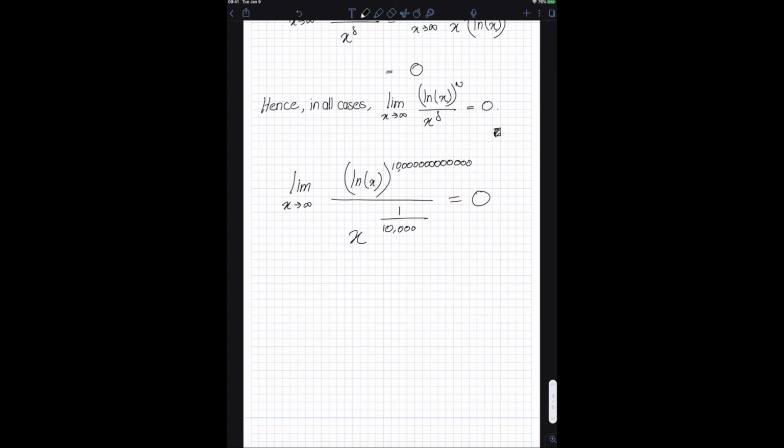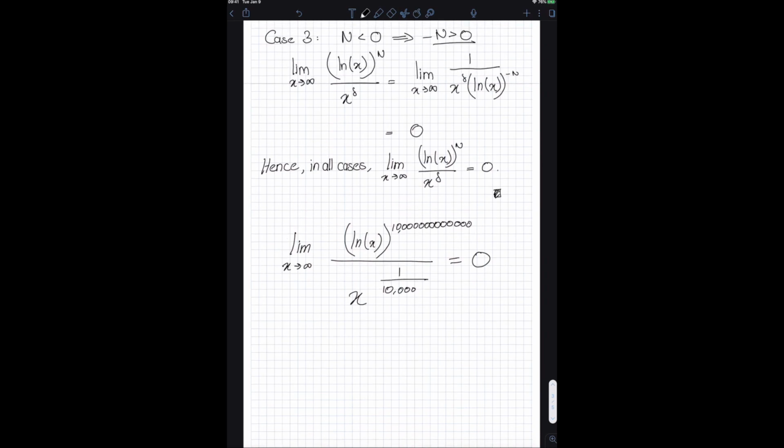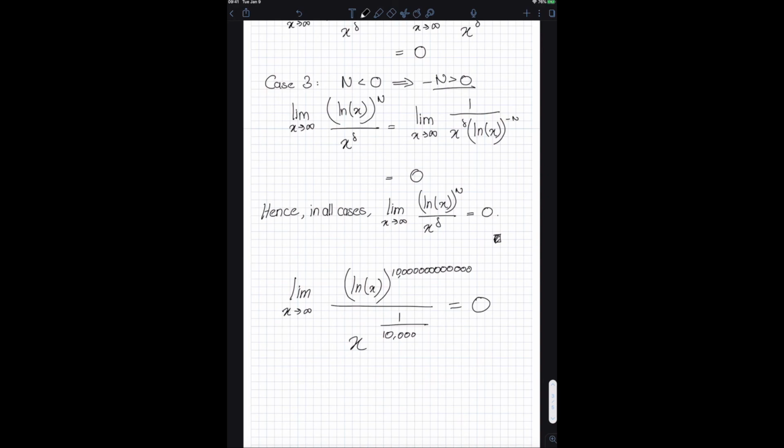So at first sight, this might seem very weird. If you ask this question to someone who has not studied this proof, or maybe someone who only knows L'Hopital's rule at best, even they would say, well, maybe the answer is not 0, maybe the answer is something else. But someone who's seen this proof or who knows how logarithms and polynomials work actually knows that this limit is 0. It is kind of surprising.